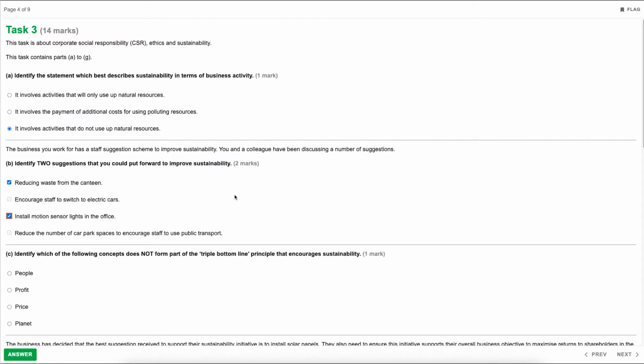We'll just make sure this last one is incorrect. So reduce the number of car parking spaces to encourage staff to use public transport. That would definitely not be the case. Okay, it's quite an unethical thing to do, quite a harsh thing to do as well. And therefore that one definitely would not improve sustainability. I mean, potentially it could do, however, definitely not an ethical thing to do.